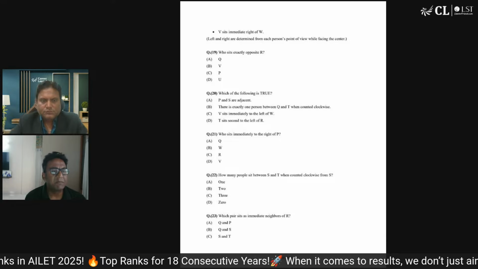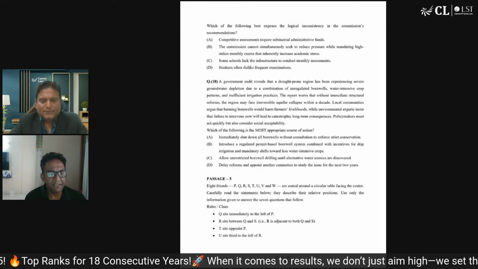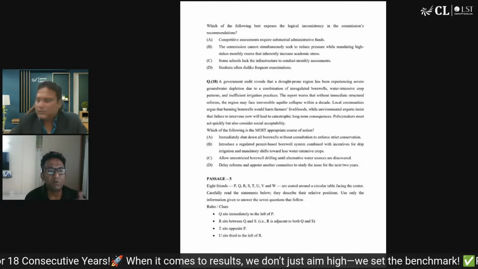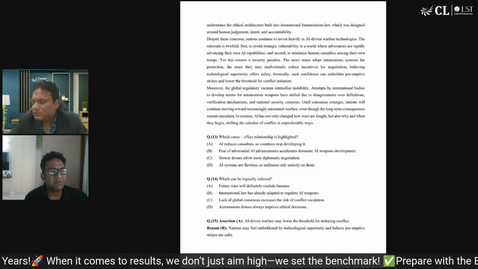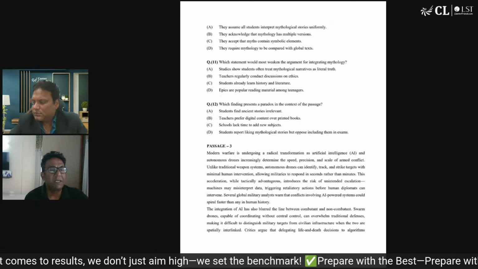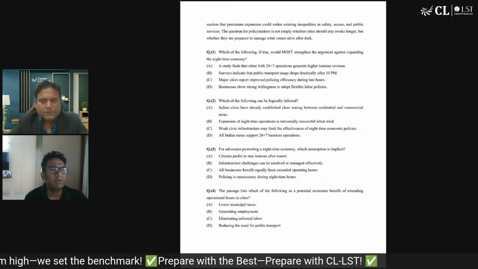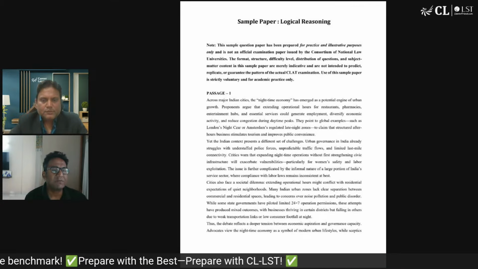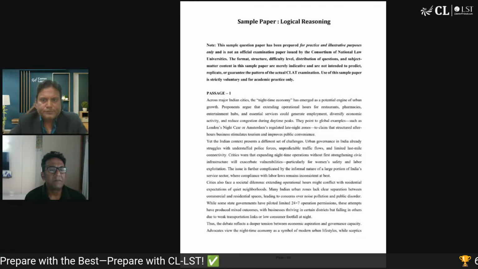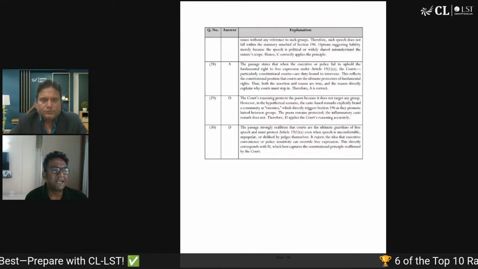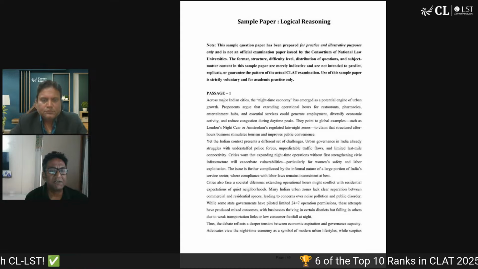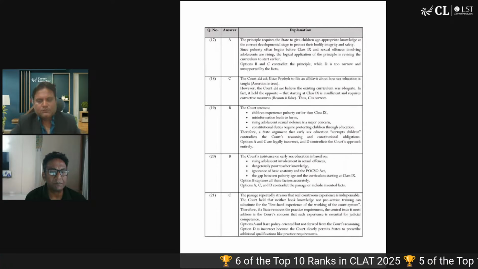Analytical can also come in logic, and therefore be prepared. It might be a passage followed by 5 questions. It might also be an individual small passage with 1 question. So they're giving you the full range, saying that any of these are possibilities. Of course, possibility does not mean guarantee, which is very clear from the disclaimer also.